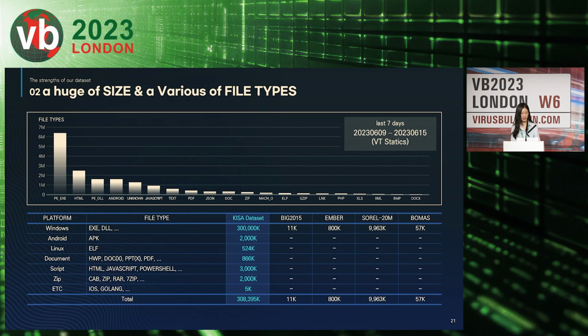First is the size of the data set, including various file types in the real world. In the real world, malware comes not just as executable files, but in various formats. As a result, to better reflect the current real-world scenario, we included 24 different file types, including EXE, DLL, APK, DOC, HTML, and so on.